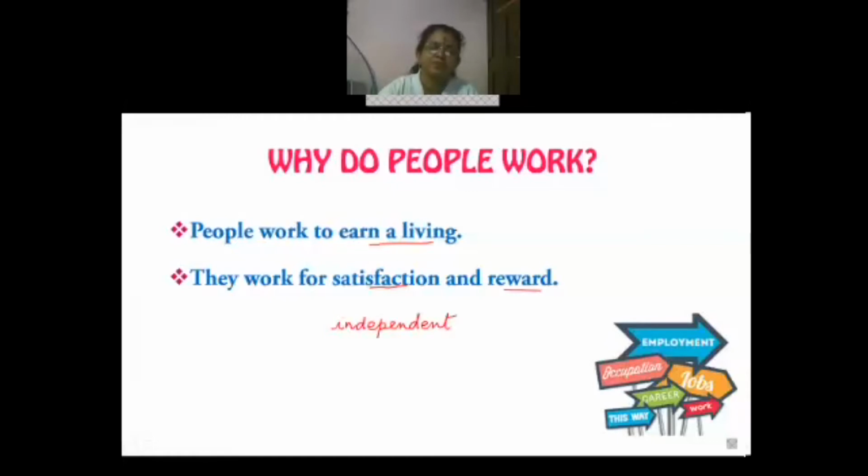They don't want to depend on anyone or borrow money from others. When you want to be independent, you would like to continue your work. So, for being independent, for their own status and prestige, to lead a very comfortable and happy life, people work.